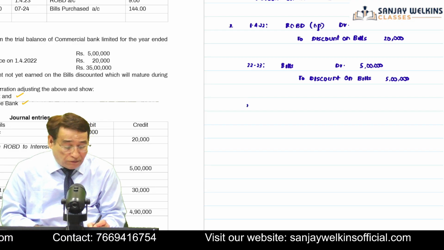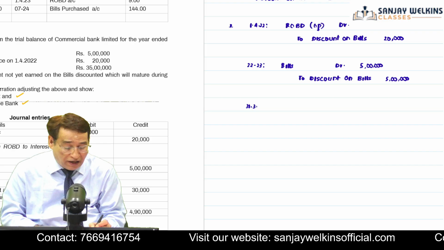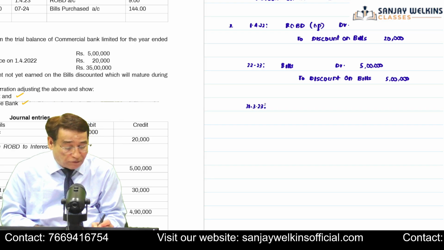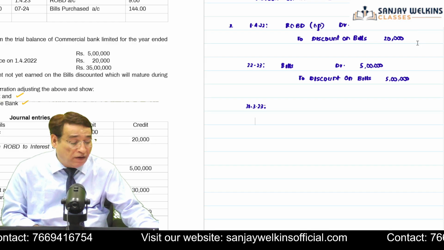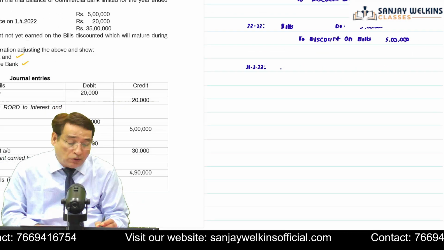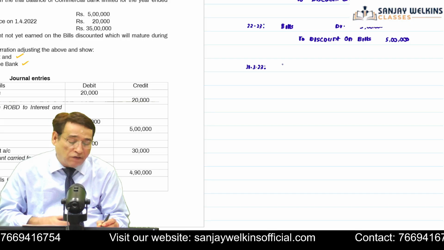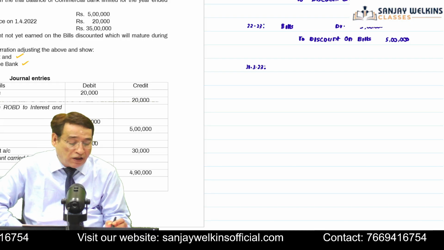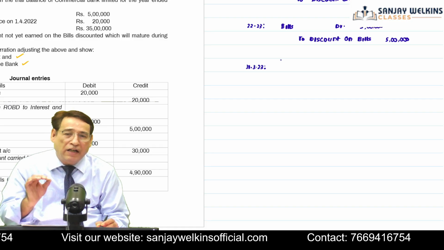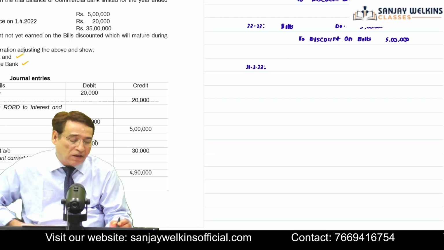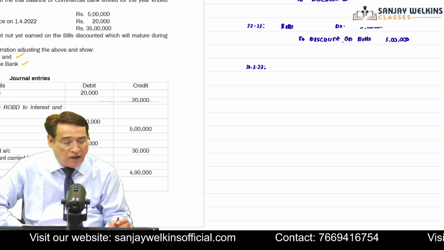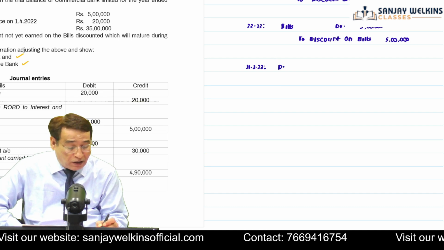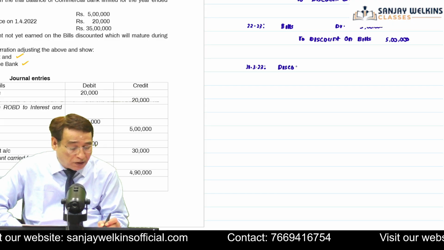Now at the end of the year, I will have to create reserve on bills discounted account because some of the bills will mature in the next year and the discount related to those bills is equal to 30,000, which is given to us. So on account of that, when we create a reserve, our current year's income will fall. Indirectly, when we create a reserve, it also means that we are not recognizing a part of this income as current year's income. So my entry will be discount on bills account debit.